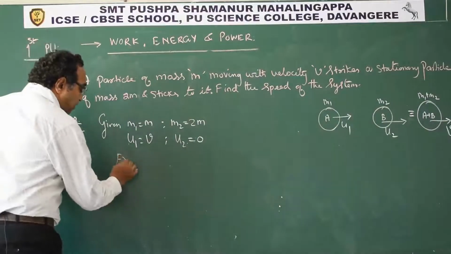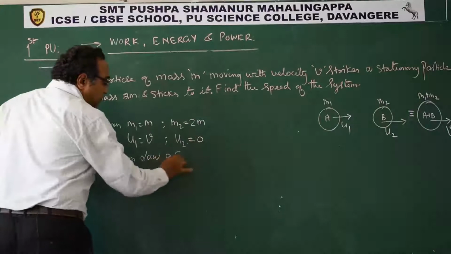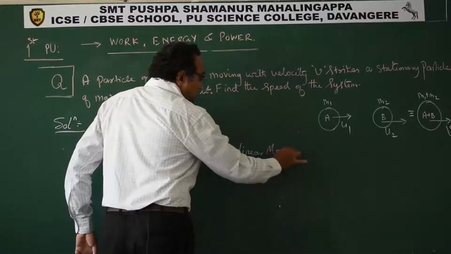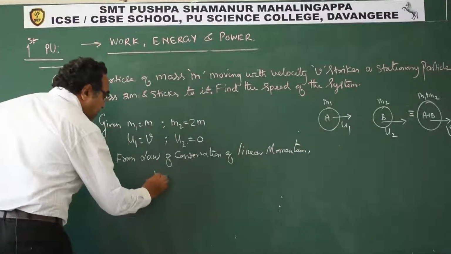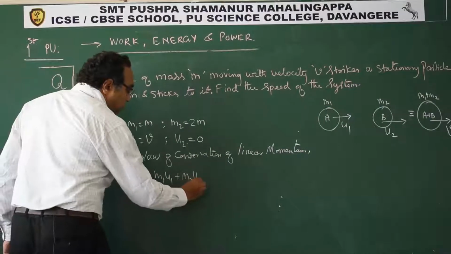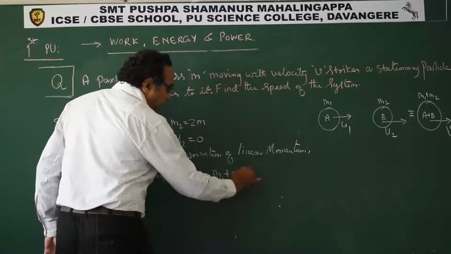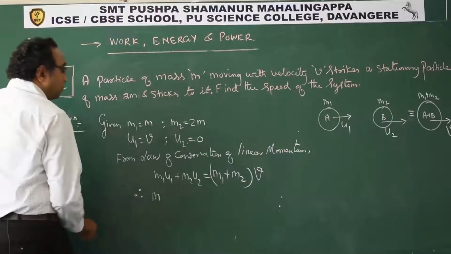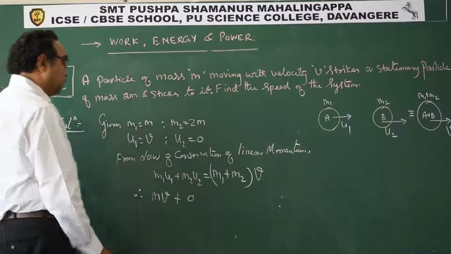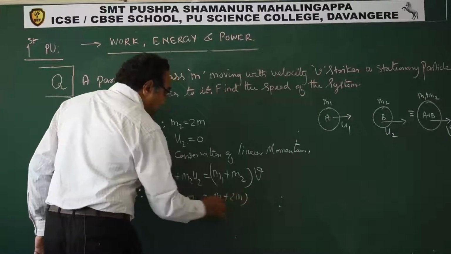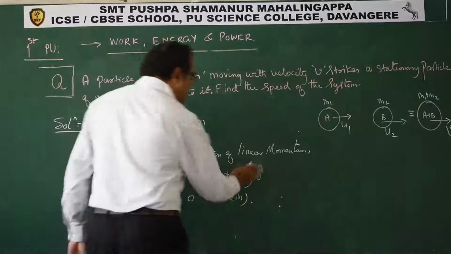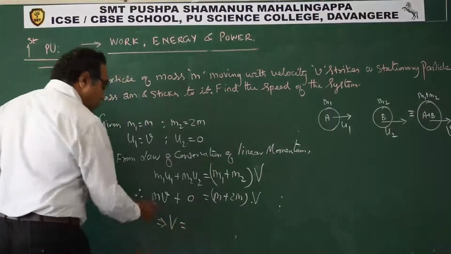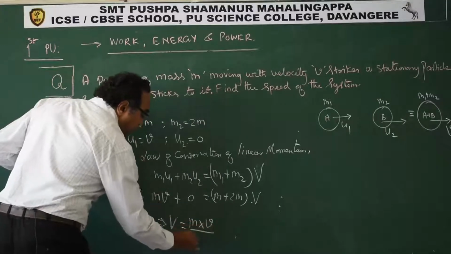So from the law of conservation of linear momentum, we can say m1 u1 plus m2 u2 is equal to (m1 plus m2) into the combined velocity. Here m1 is m, u1 is v, u2 is 0, and m2 is 2m, so m v equals (m plus 2m) into capital V. So V is equal to m v by 3m.